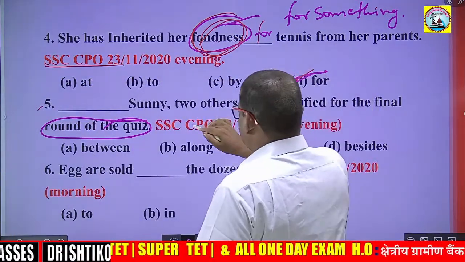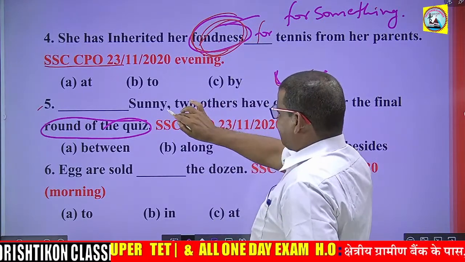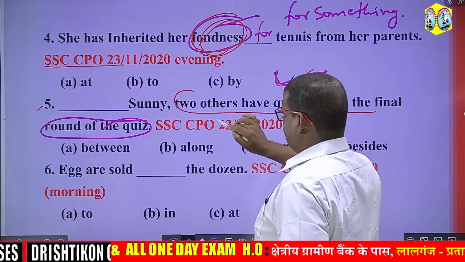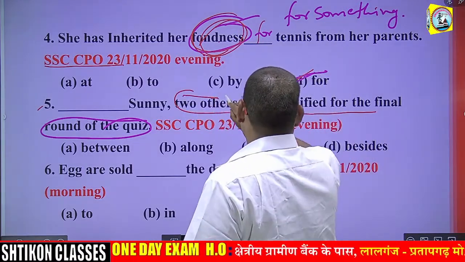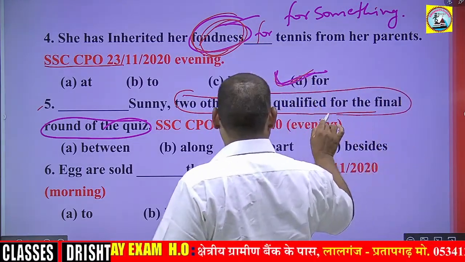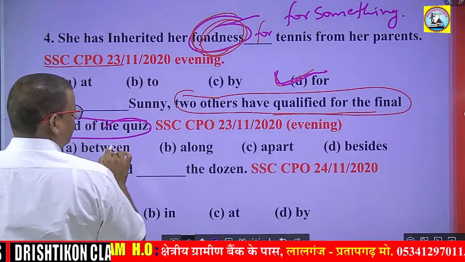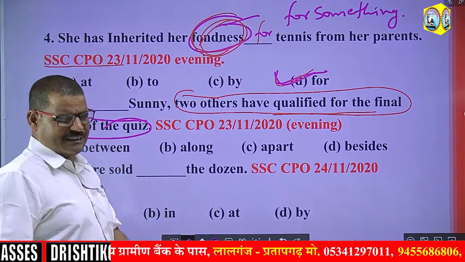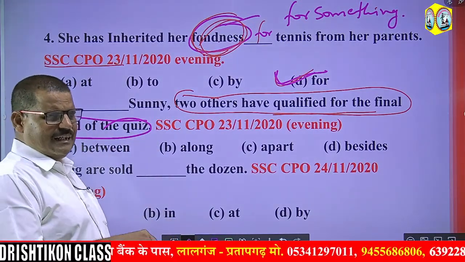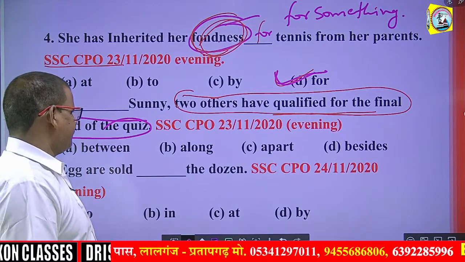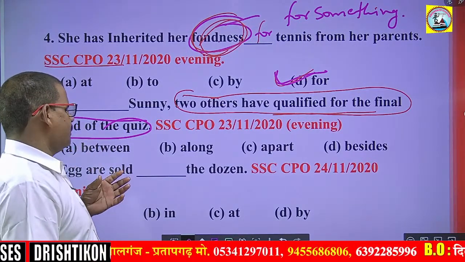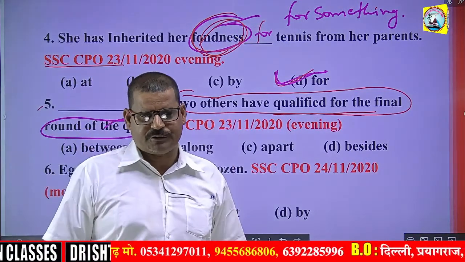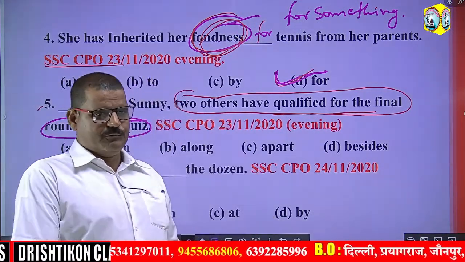So besides Sunny, there are two other guys who have also qualified for the final round of the quiz, and Sunny has already done it, right? So besides Sunny, two other guys have also qualified for the final round of the quiz.